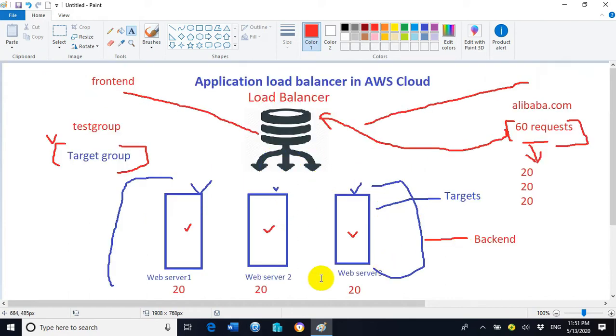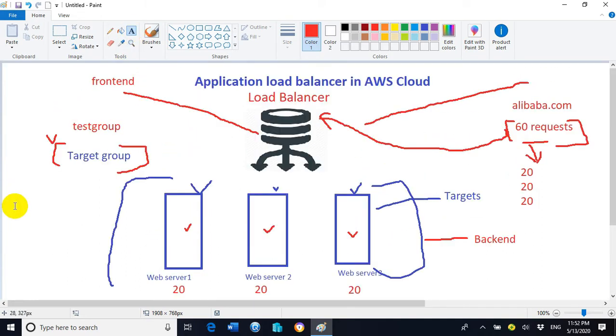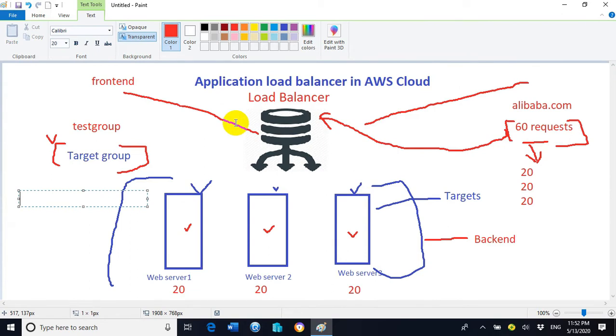So this decision of dividing the load of the 60 user requests will be made by the load balancer. In such a manner, the load balancer will provide two more things. Number one is high availability.